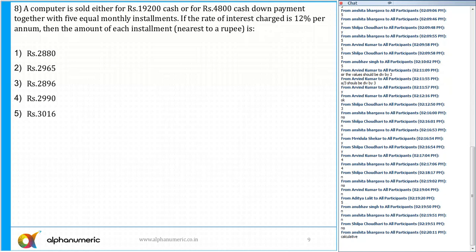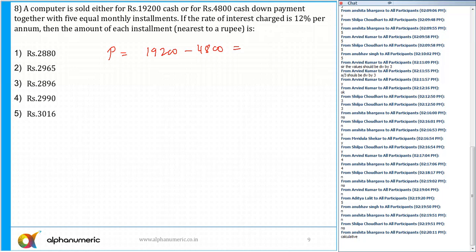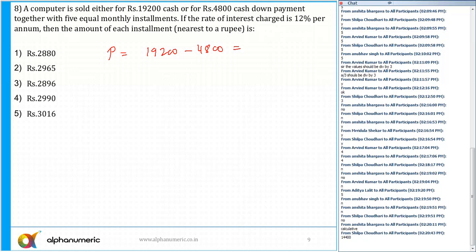So it says a computer is sold either for 19,200 or for rupees 4,800 cash. So what is the principal amount? The principal amount is 19,200 minus 4,800. We have done this question by 2 to 3 different methods in the class. So can anyone tell me what is this difference? 19,200 minus that, Silpa, 14,400. So the principal amount is 14,400 and 5 monthly EMIs.